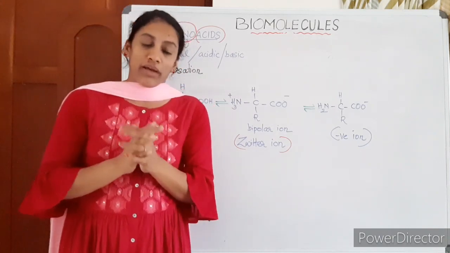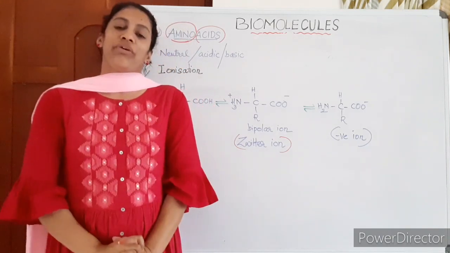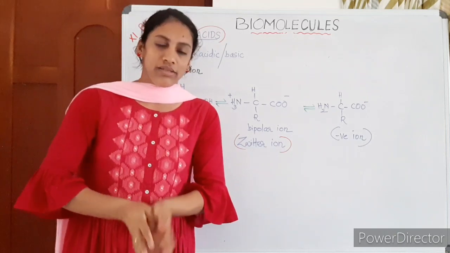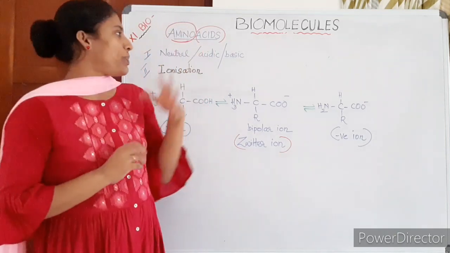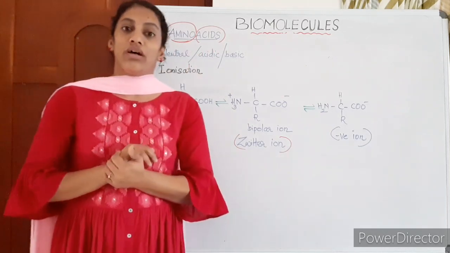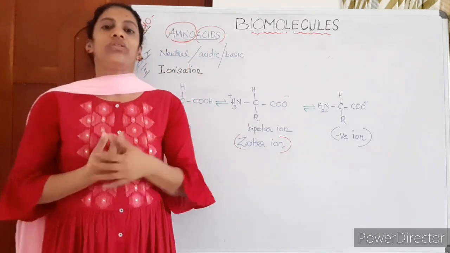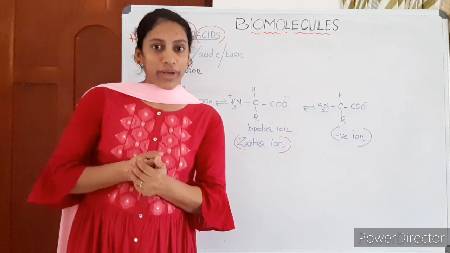Okay, that's all about the amino acids, and some more properties of amino acids we will discuss in the entrance classes, and for the regular course this is enough. Okay, as per your book, only these two properties are given: whether it is neutral, acidic or basic, and what is meant by ionization of amino acids.